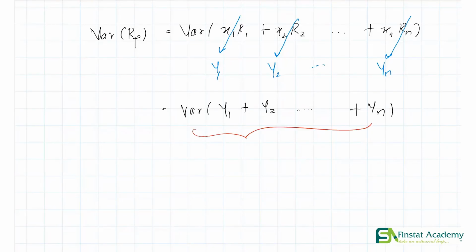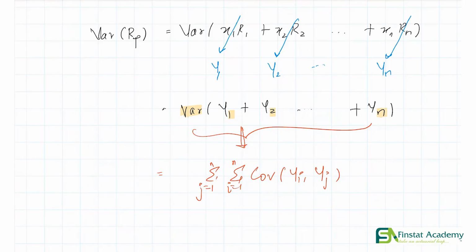And now if you look at this, it is clearly the variance of a sum of n random variables, right? And we know what the formula for this is, right? The formula for this is simply summing our covariances of yi, yj, where i is going from 1 to n and j is also going from 1 to n.